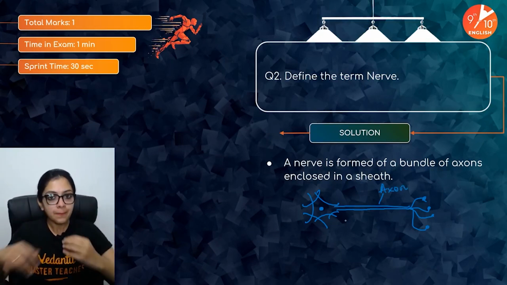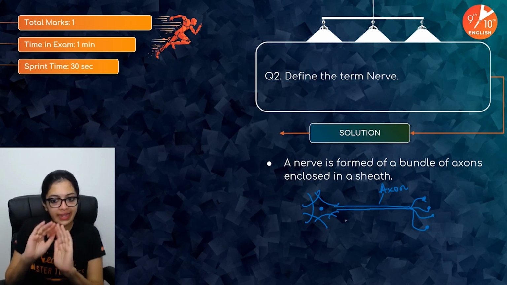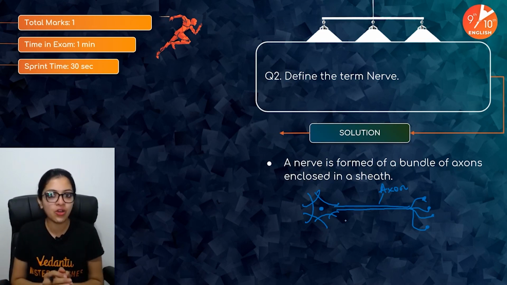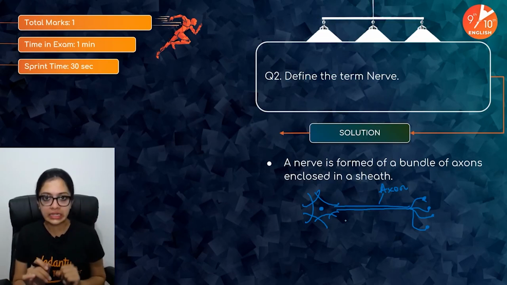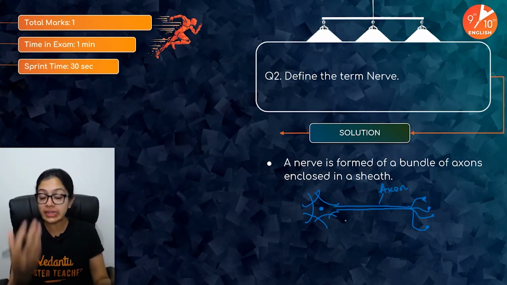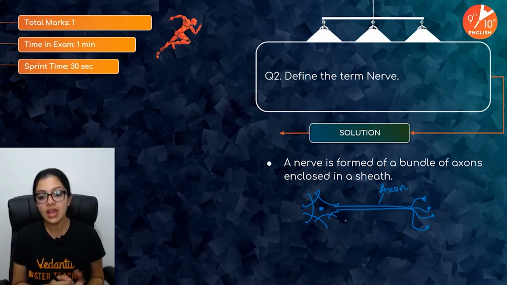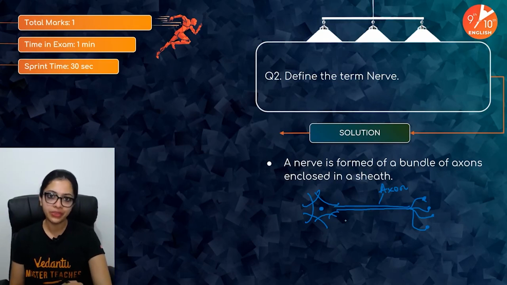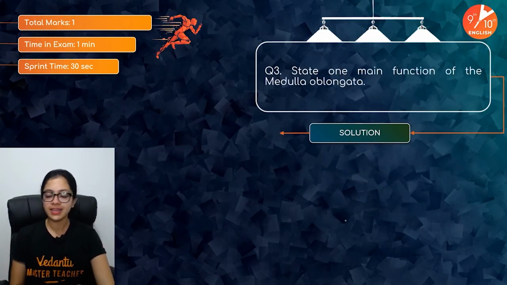Many axons bundled up together and enclosed within a membrane, or rather a sheath, as we call it, forms a nerve. And nerves are super important because they form the peripheral nervous system, cranial nerves and the spinal nerves, right? Both of them are super important parts, but how do you define it? This is exactly what they are. Now the next question.